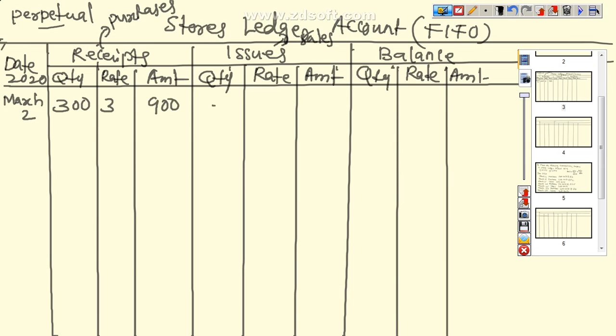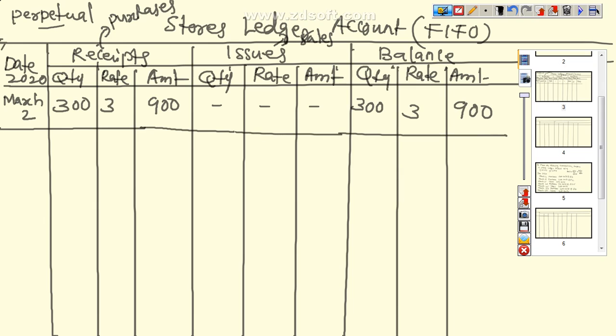So after every transaction we have to calculate the balance. On this particular date there is no issue. The balance means at the end of the day how many units are available with us. That is 300 at the rate of 3. There is no issue, so the amount is equal to 900. After every transaction we have to draw a line. So the transaction for this particular date is over. We have calculated the balance.